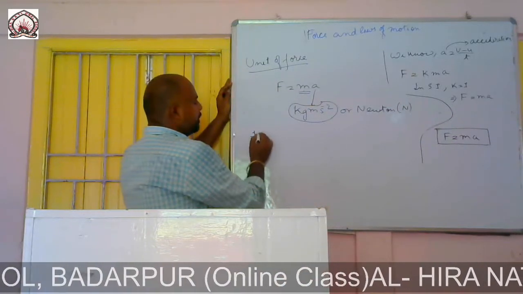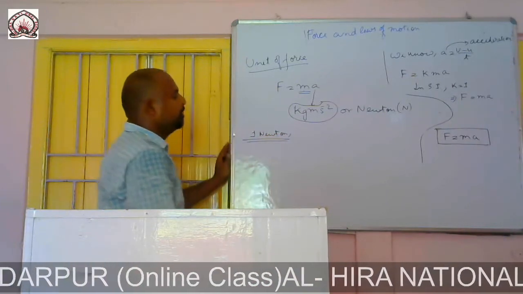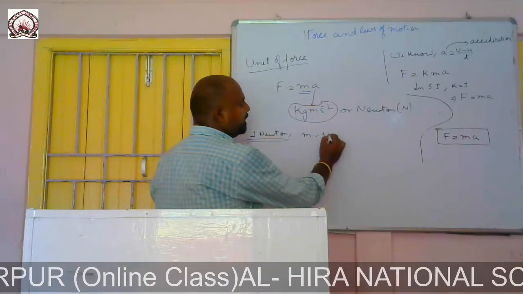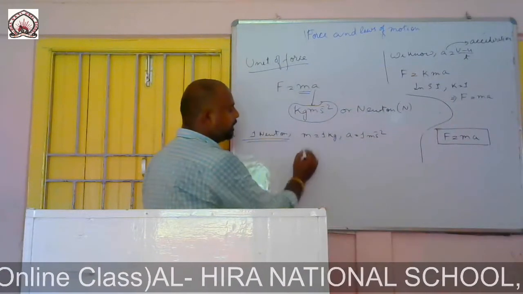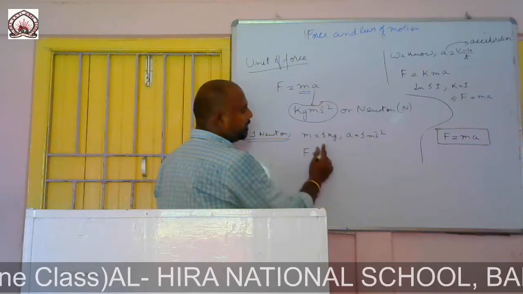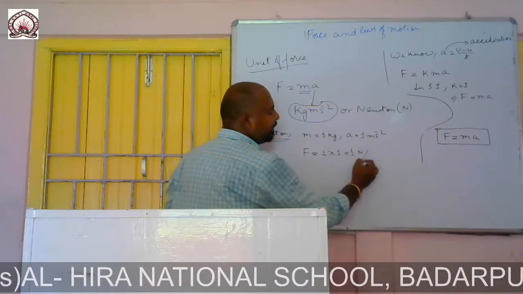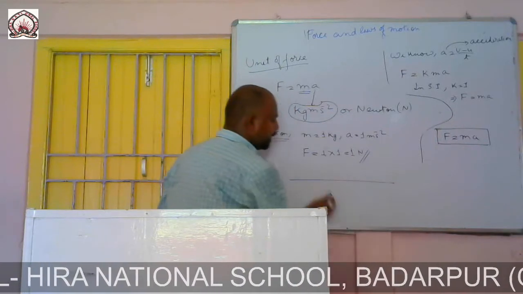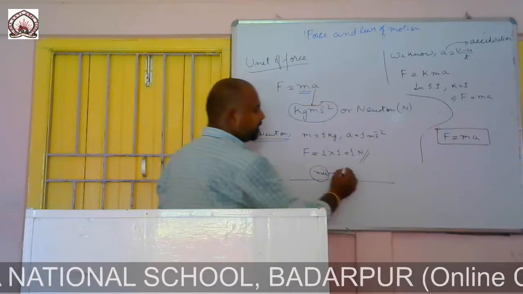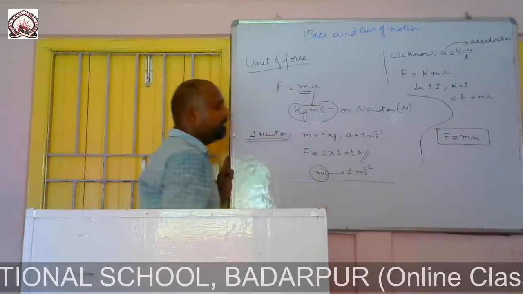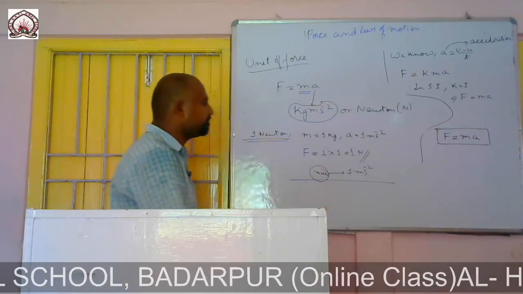Now what is 1 Newton? If I take a body of mass 1 kg and acceleration equal to 1 meter per second square, then what is the value of force? Mass is 1 kg and acceleration is 1, so 1 into 1 is equal to 1 Newton. This is an object of mass 1 kg moving with an acceleration of 1 meter per second square. Then the force applied is equal to 1 Newton. Clear?